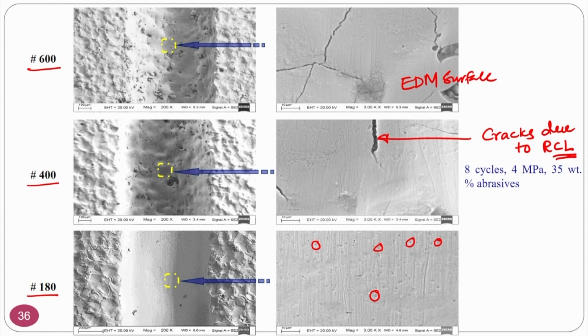That can only be removed if you use bigger abrasive particles. However, as I said, bigger abrasive particles means smaller mesh sizes, that is 180 mesh size or 220 mesh size. If you use those, the finishing action will take place. However, 180 may cause some indentation because of its bigger size.